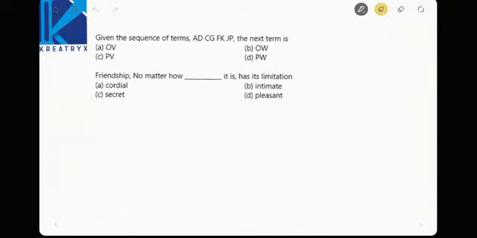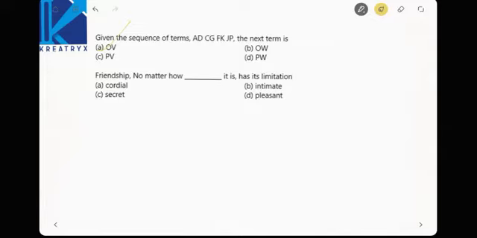Given the sequence of terms AD, CG, FK, JP. Oh, we have seen the same question. The answer is OV. We have seen it in the first one, right? See here.